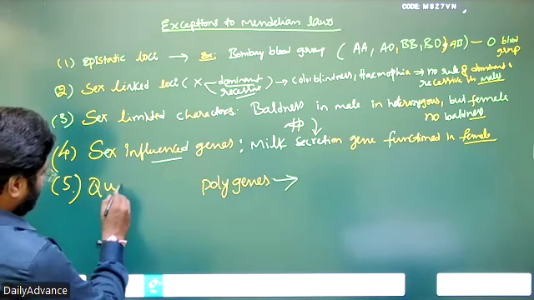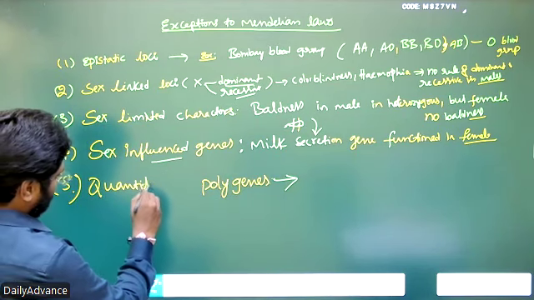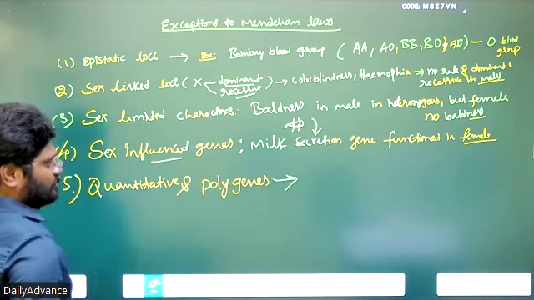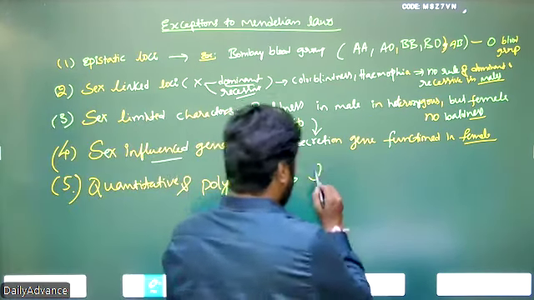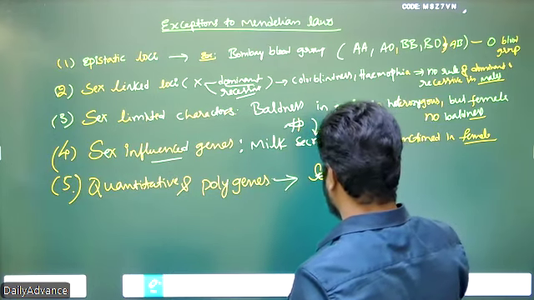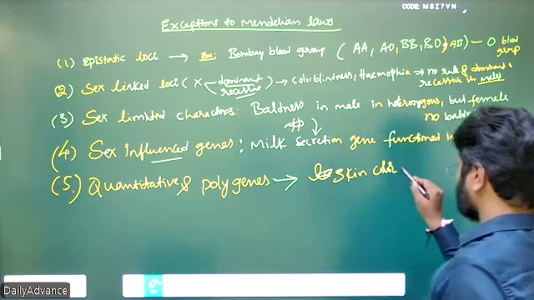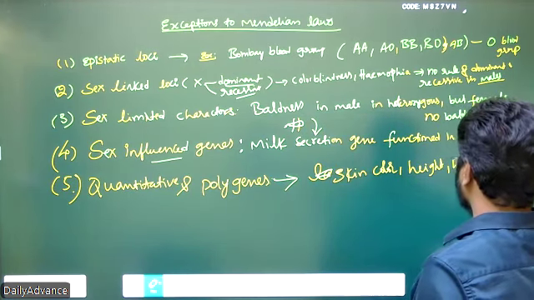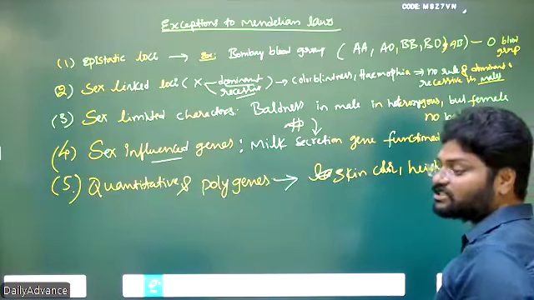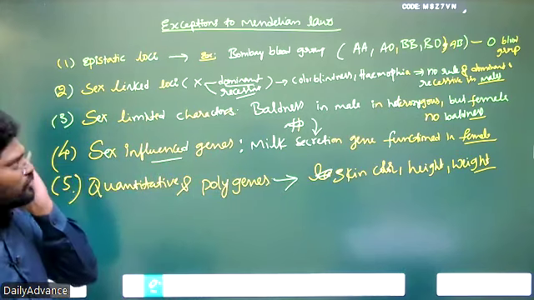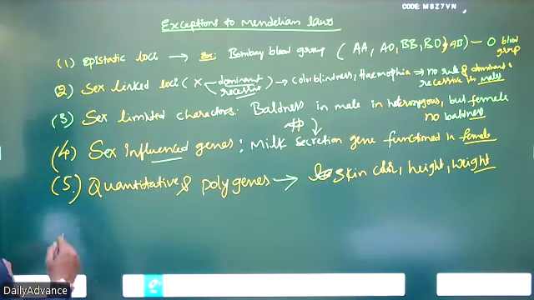Quantitative loci, quantitative and polygenes, they are also not following the law of dominance and recessive. Examples: skin color, height, weight. Though they are under the control of the genes, the external environment can modify that. Understand? So these genes also do not follow the Mendelian laws.